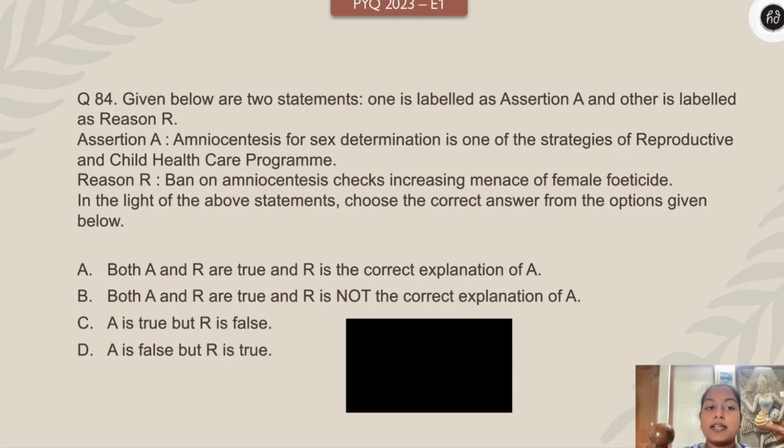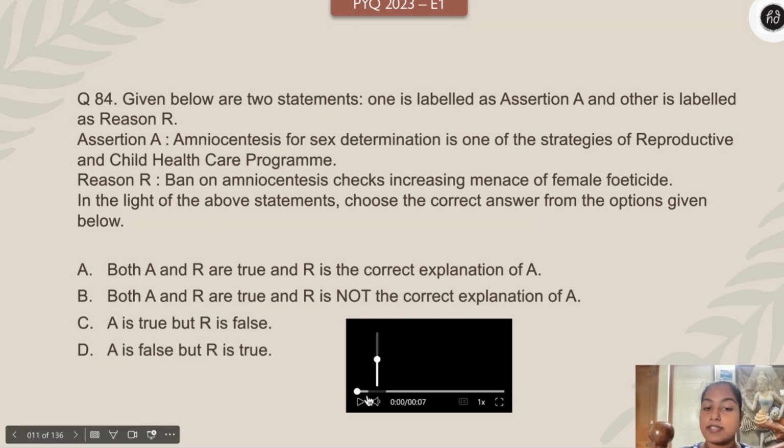Given below are two statements, assertion and reason. Assertion: amniocentesis for sex determination is one of the strategies of reproductive and child healthcare program. Reason: ban on amniocentesis checks increase menace of female feticide. Choose the correct answer. Both A and R are true and R is the correct explanation. A and R are true, R is not the correct explanation. A true, R false. A false, R true. Your time starts now.